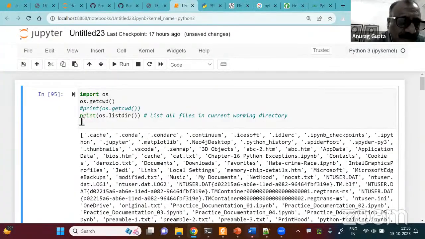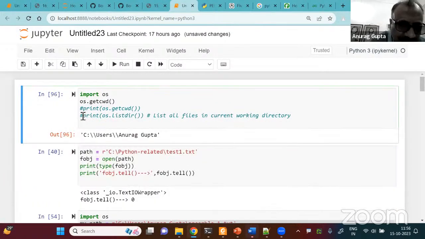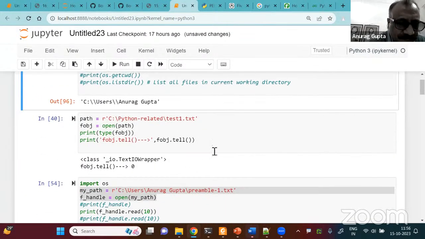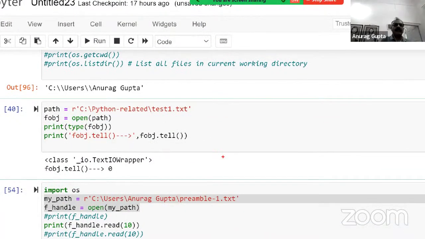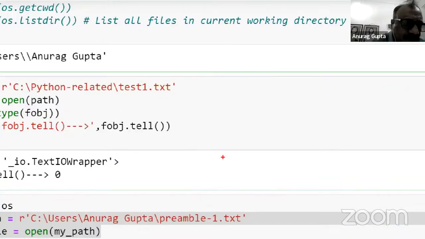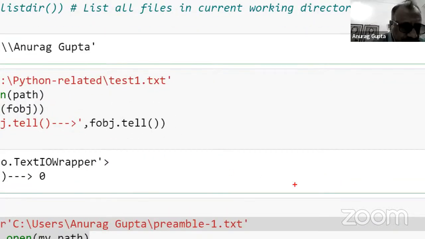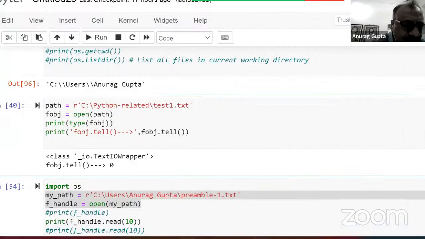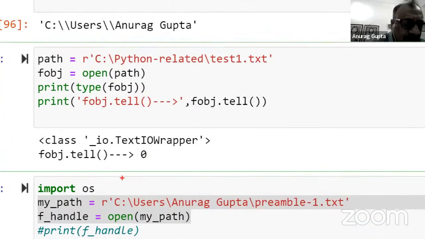Let me just comment this out to save space and then run it again. So this is what we are interested in. Now what I'm doing is using the open method of the Python core library to open a file.